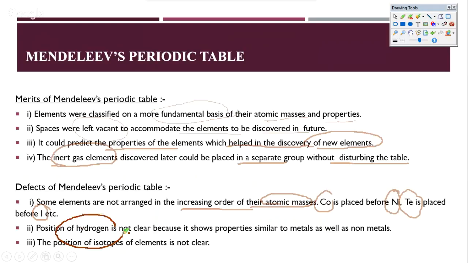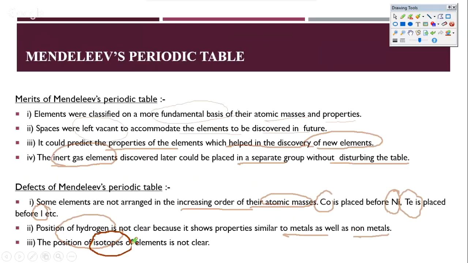Of course, the position of hydrogen was not clear. In fact, even in the modern periodic table, hydrogen is never written in group 1. It should ideally be placed outside group 1 or somewhere else. He was not aware of this, so he just put it in group 1 and moved on. But it shows the properties of both metals as well as non-metals, so its position was not clear.